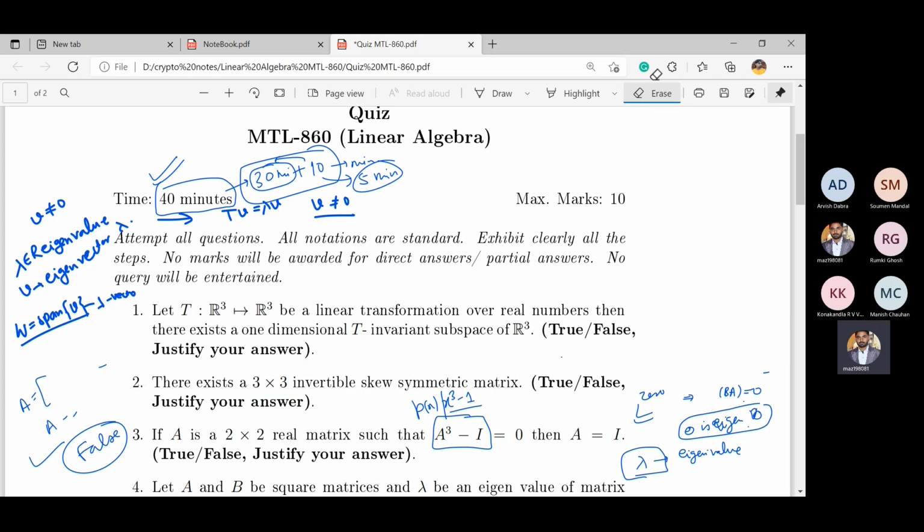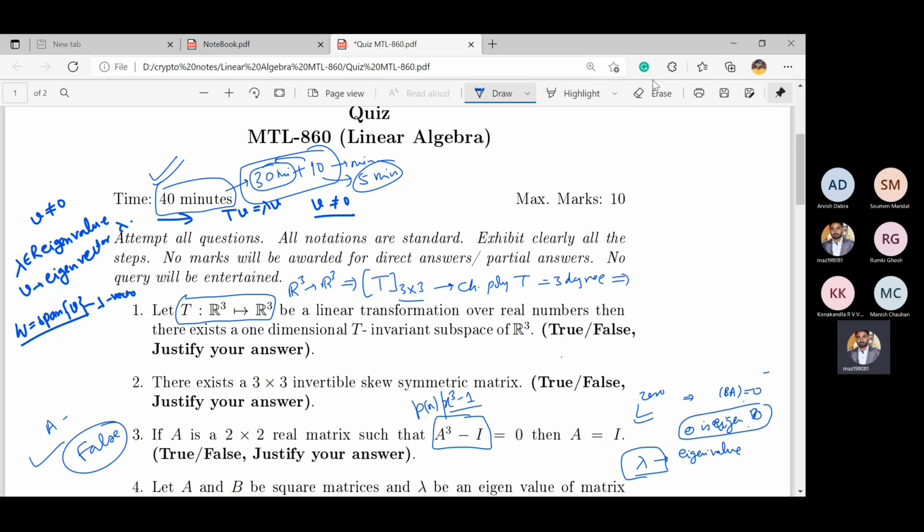First question. Yeah, this one is just beautiful. This transformation is of a 3 cross 3 matrix, R3 to R3. So this implies that the matrix of T is of 3 cross 3 order. This implies the characteristic polynomial of T has degree 3.